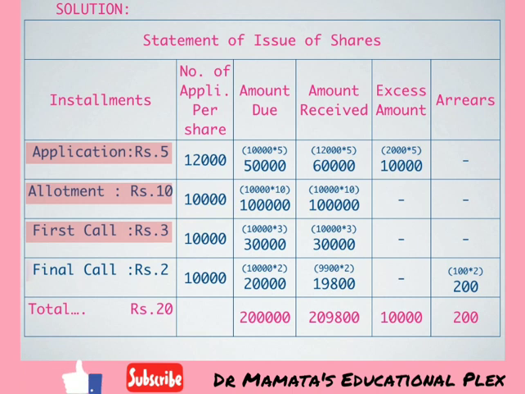Now we have given in our problem that application rupees 5, allotment rupees 10, first call rupees 3 and final call rupees 2. Then we will proceed to our next column, number of applications per share. We know we have received applications for 12,000, but we have demanded only 10,000, so we will allot only 10,000 shares to the shareholders.